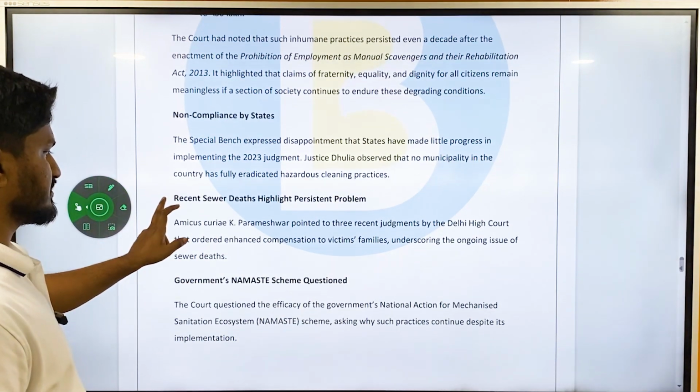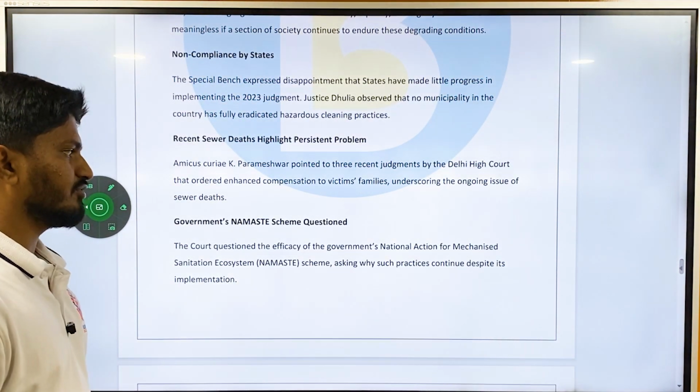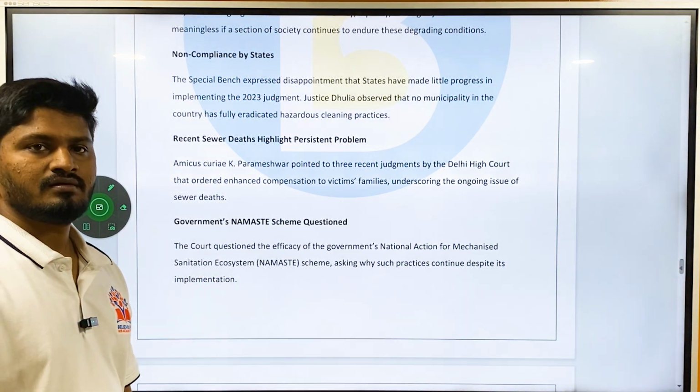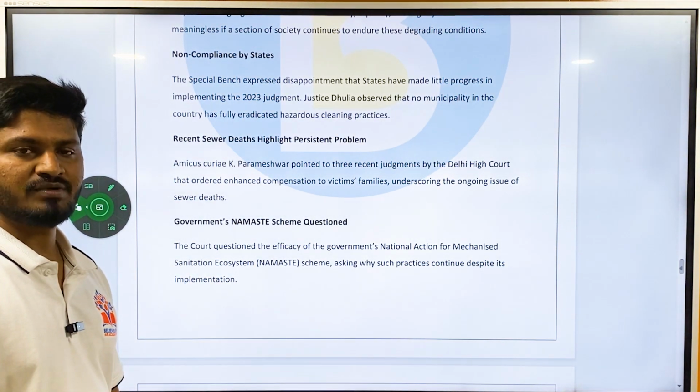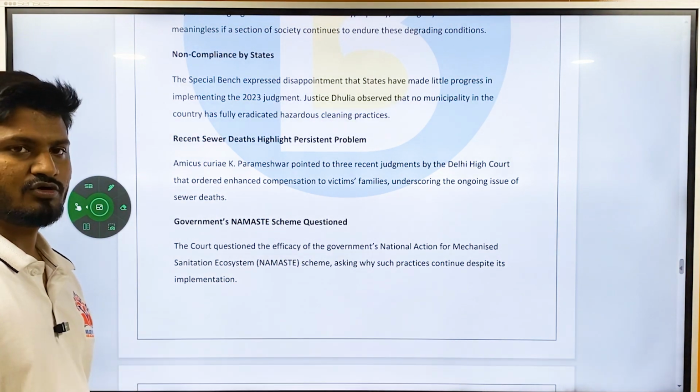What is this Namaste scheme? Namaste scheme is National Action for Mechanized Sanitation Ecosystem. That is, there will be robots or machines which will be dealing with this manual scavenging. That was the scheme which was brought by the Government of India.